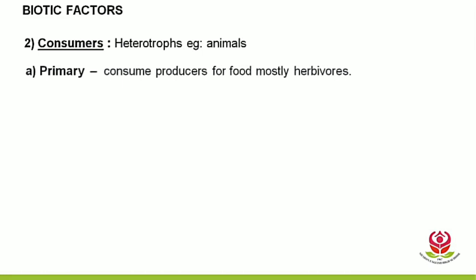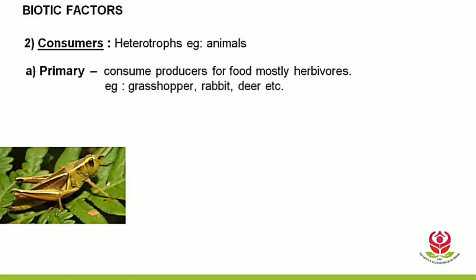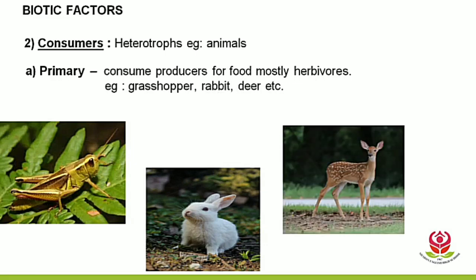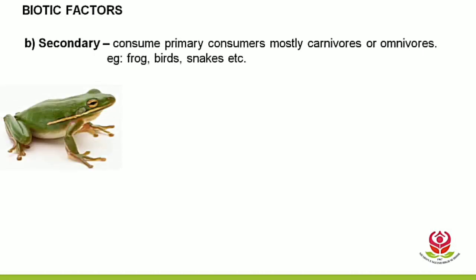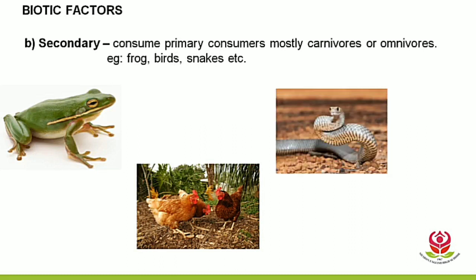The first type is primary, that is they mostly consume producers for food and they are mostly herbivores. Herbivores means plant eating animals. Example, we have grasshopper, rabbit, deer, etc. The second type of consumer, a secondary consumer. This consumes mainly primary consumers, and they are mostly carnivores or omnivores. Examples: we have frog, birds, snakes, etc.